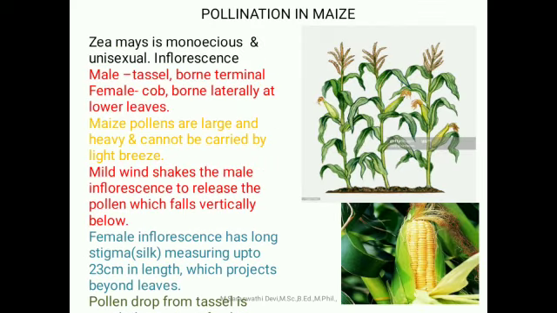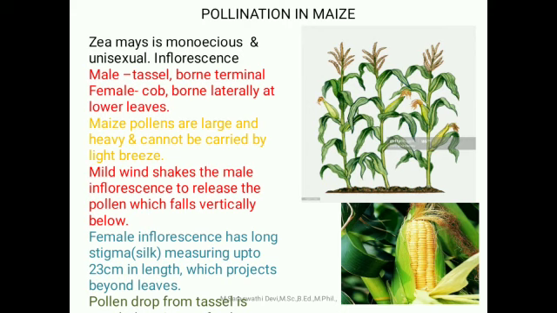Pollination in the maize plant. The binomial name of maize is Zea mays. It is monoecious with unisexual flowers. Monoecious means the male flowers and female flowers are present in the same plant, but the flowers are unisexual.